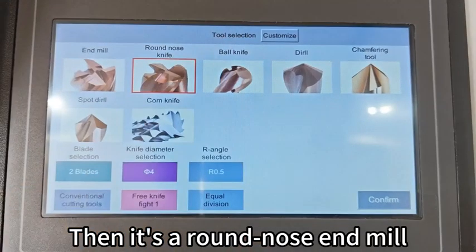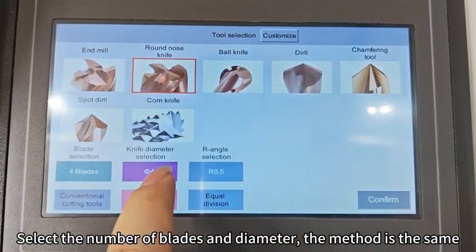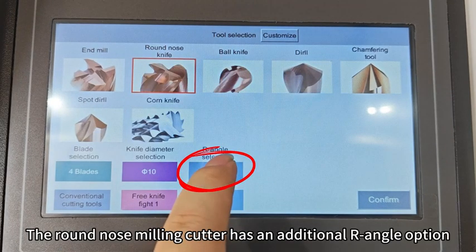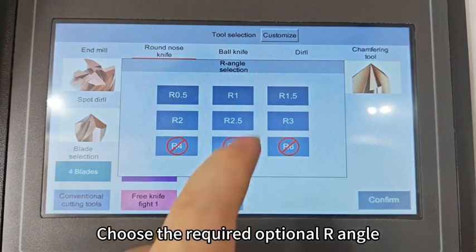Then the round nose end mill. Select the number of blades and diameter. The method is the same. The round nose milling cutter has an additional R angle option. Choose the required R angle.